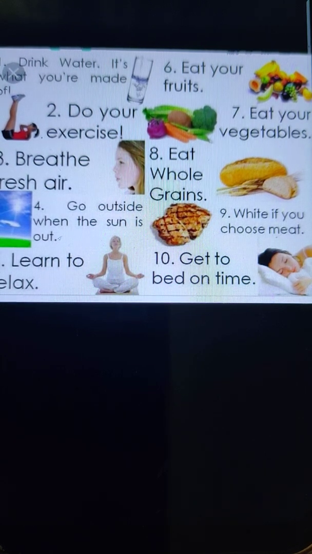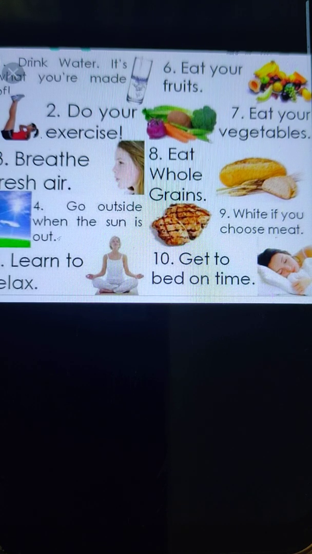So we all know that we have to include food rich in nutrients in our diet, but do you know that the cooking of food results in the loss of certain nutrients also? Cooking improves the taste of food material, but it also results in the loss of certain nutrients.